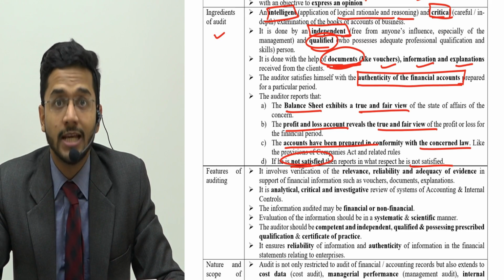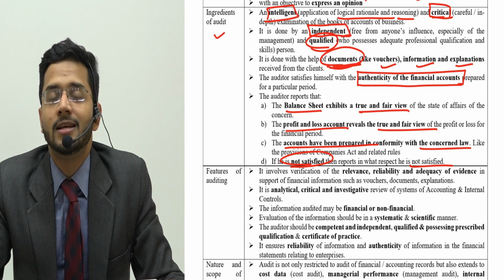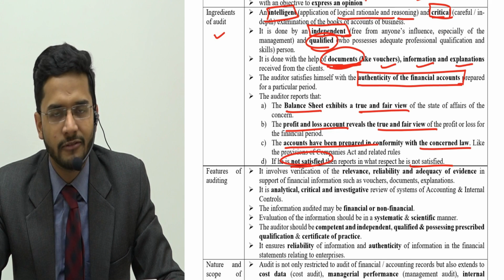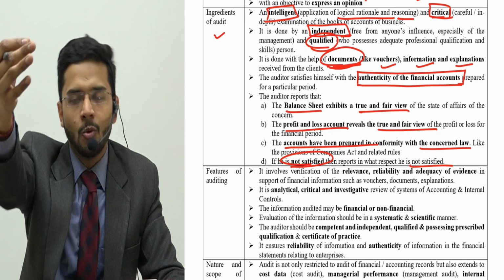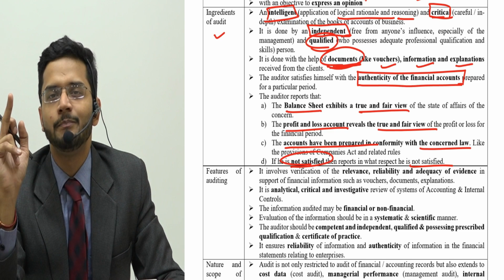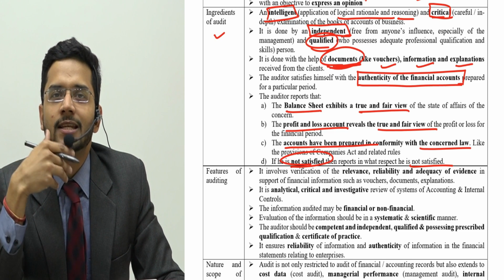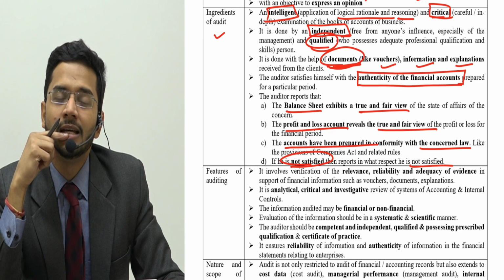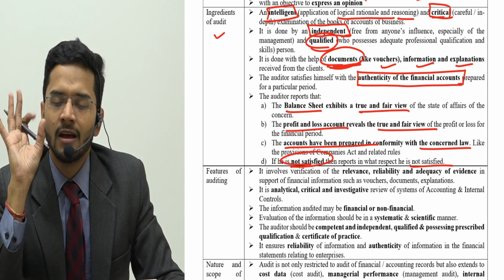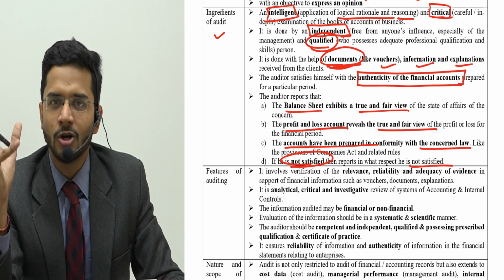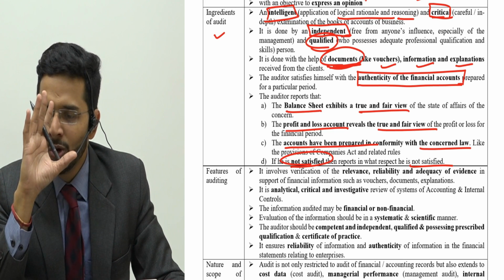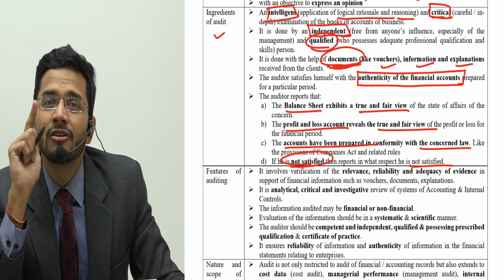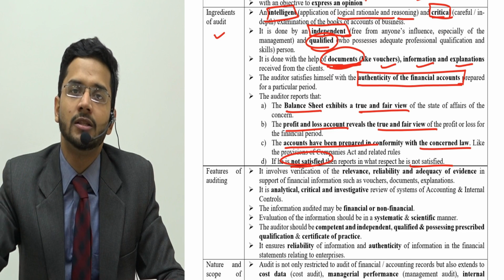So for example, in your case, if your mom asks you where the 50 rupees has gone, you will say, mom, I ate ice cream from that 50 rupees. You pull out the invoice and give it to your mom, and that invoice contains only 40 rupees of ice cream. Then where have the 10 rupees gone? So mom will express an opinion over there that okay, 40 rupees is perfect, but where are those 10 rupees gone? What did you do with those 10 rupees? I am unable to comprehend. So mom will threaten you. Mom will say, I will report the loss of this 10 rupees to your father.